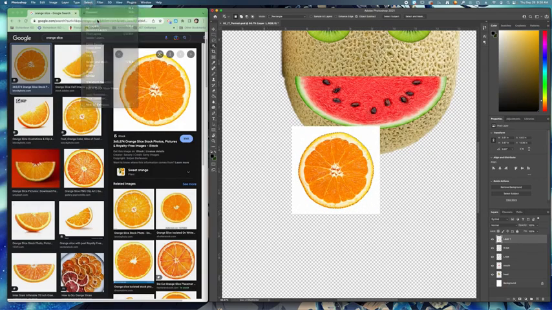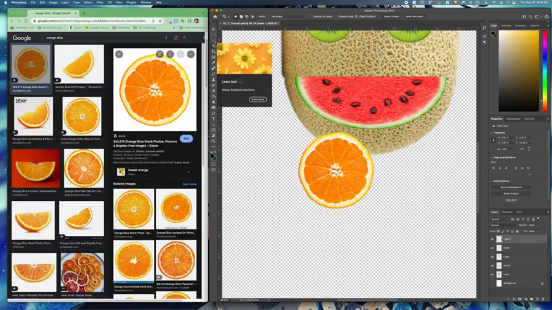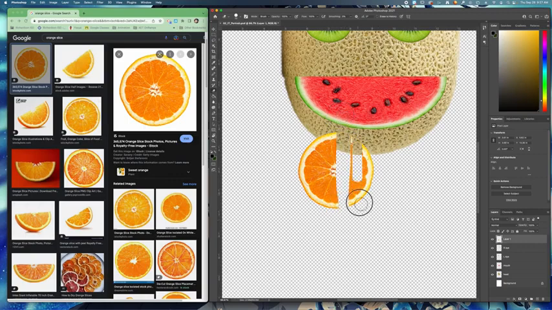So select, inverse, delete. And then you can just straight up erase it if you would like. That would work. Or if you want to be very precise, use the rectangle selection and just select half of it and delete. Remember, I have that layer selected, so it's not affecting the other fruits. It's only affecting the orange layer because that's what I have selected on my layers.